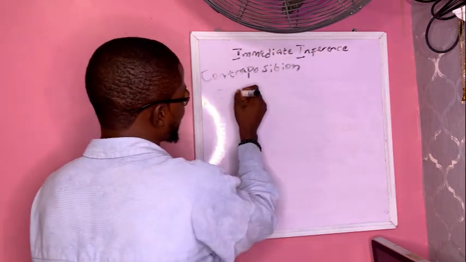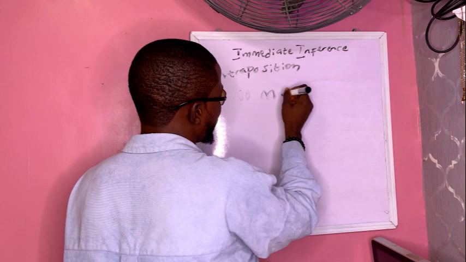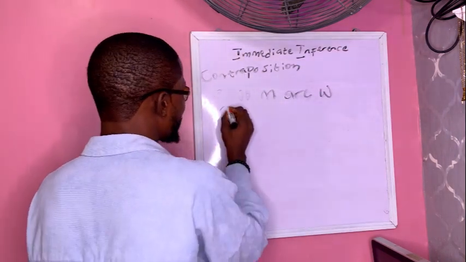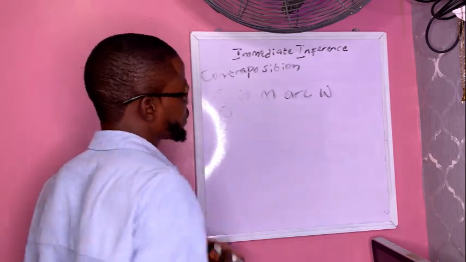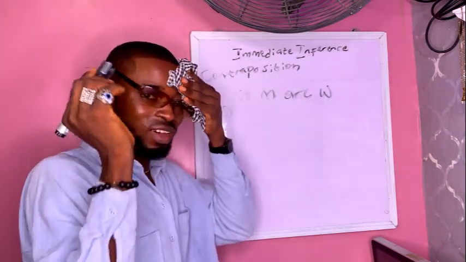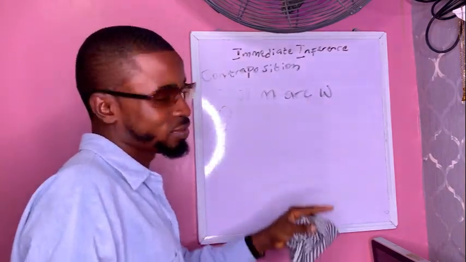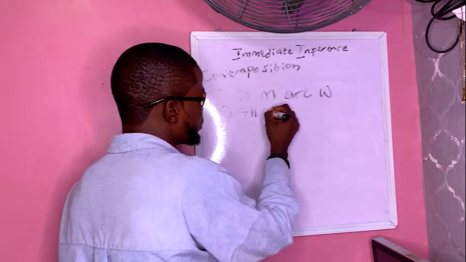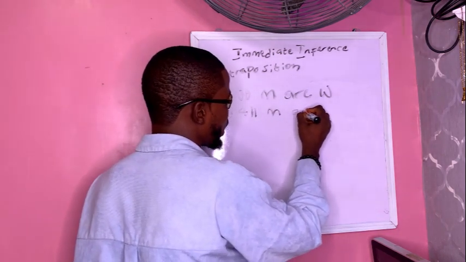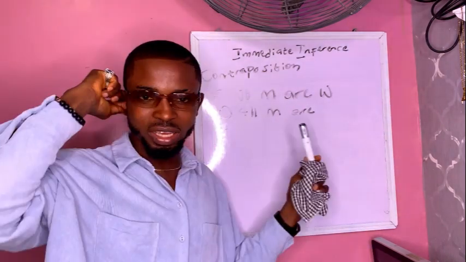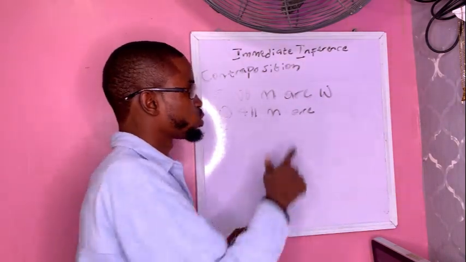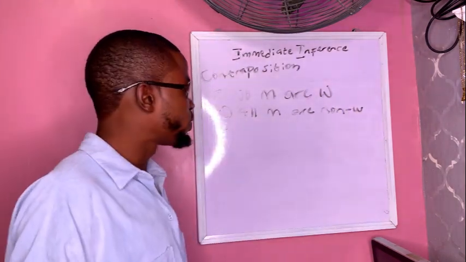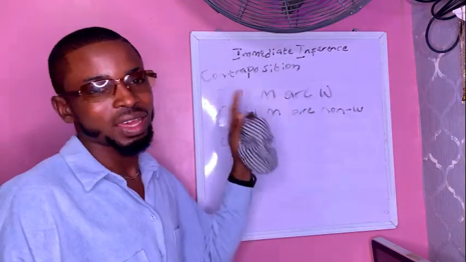E proposition is what? No men are women. So let's use the OCO. Obversion: you change the quality, from universal negative to universal affirmative. So that means we are starting with all men are, then obversion says it replaces the predicate with its complement. So women will become what? Non-women. Then conversion says that you interchange the subject term and the predicate term.